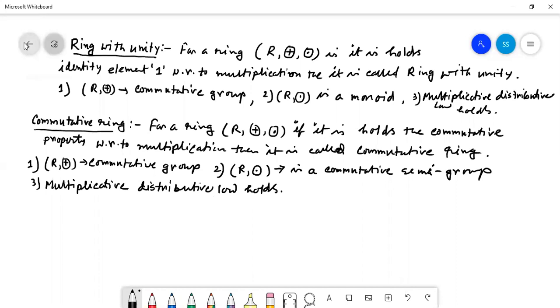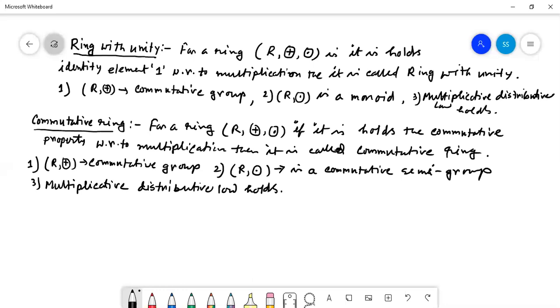Then we can say that the ring is commutative. So here are also 9 properties. R plus is a commutative group, that means 5 properties are there. R dot is a commutative semigroup. In case of a ring, it was a semigroup, that means 2 properties. Moreover, with respect to dot, it is commutative, so it holds the 3 properties here. 5 plus 3, 8, and the multiplicative distributive law holds. Then we can say that it is a commutative ring.